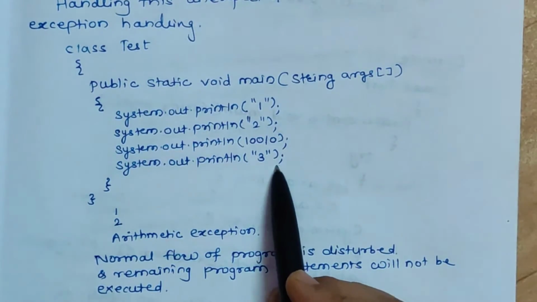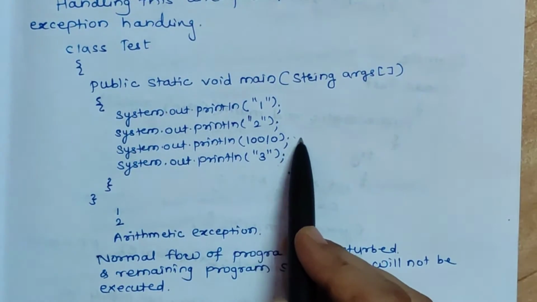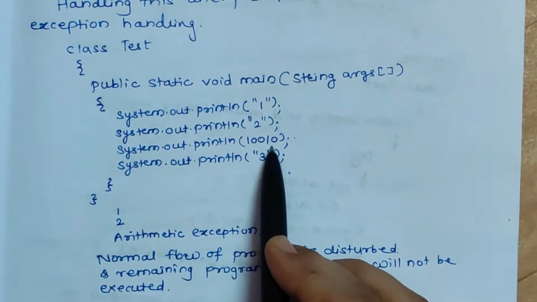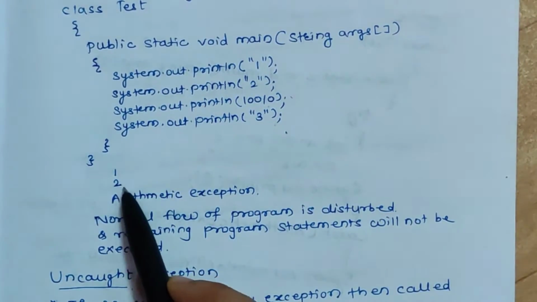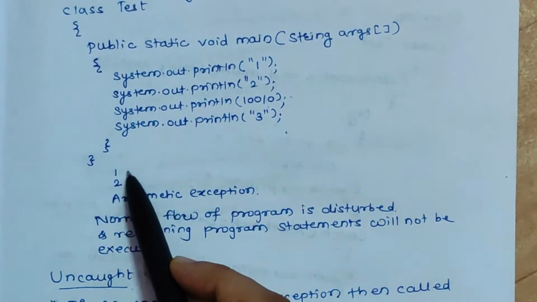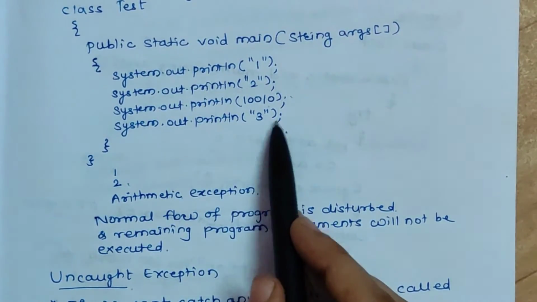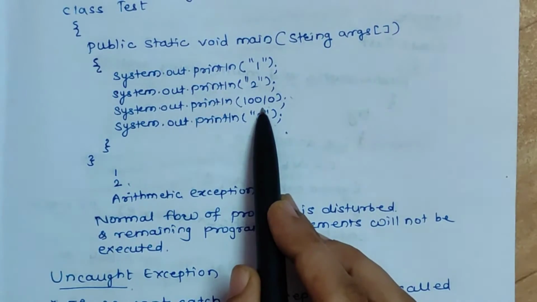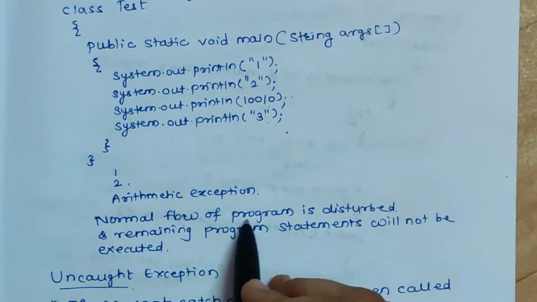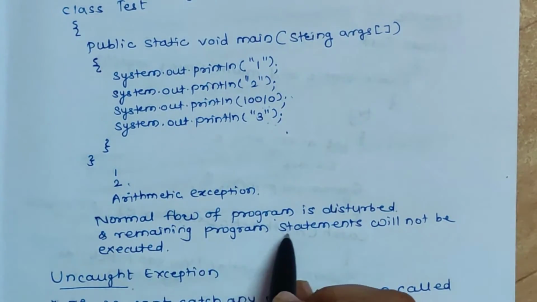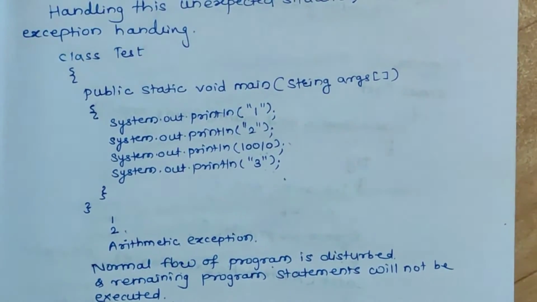So in this case this program will be executed, but it will get interrupted at this line, that is, where we have to display this 100 divided by 0. So the output will be: the first statement will be executed, then the second statement will be displayed, that is 1 and 2 will be displayed, and then next will be an arithmetic exception, and the remaining statements followed by this statement will not be executed. That's why we call it an exception. It causes the normal flow of the program to be disturbed and the remaining program statements will not be executed. So I hope the concept of exception is clear to you.